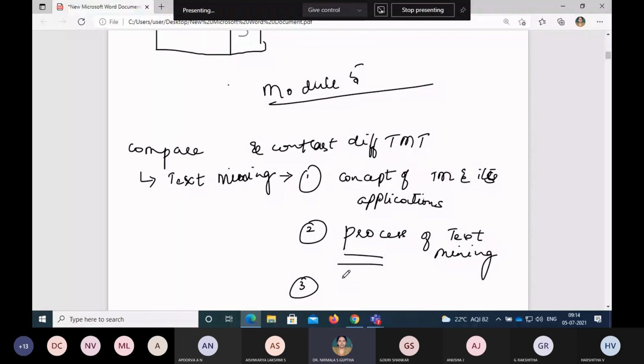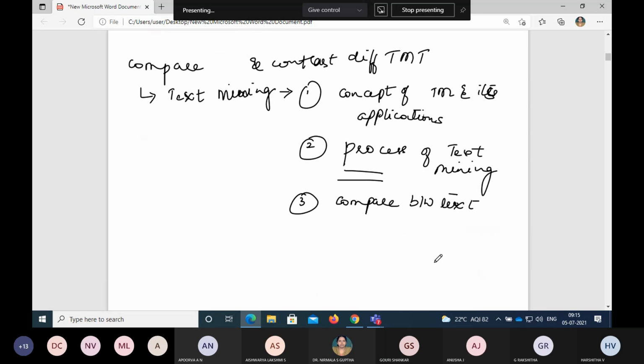The third objective, as I mentioned, is that we need to compare text mining and data mining. And the last objective of learning text mining is to learn the important best practices of text mining.